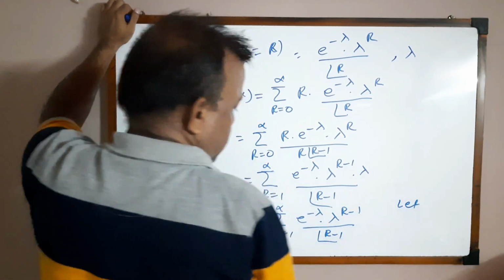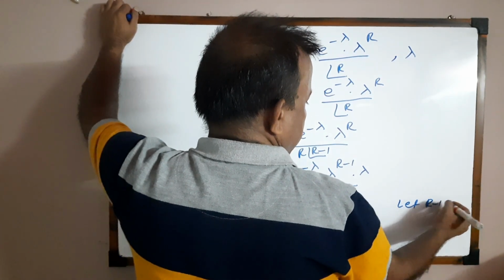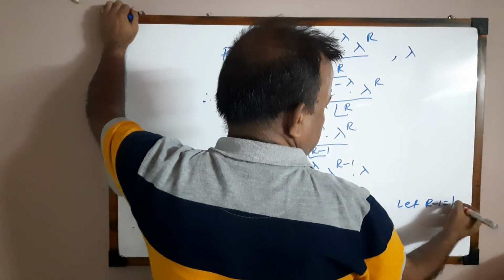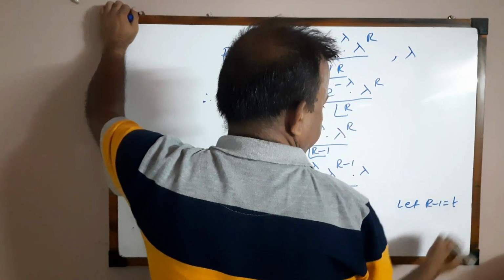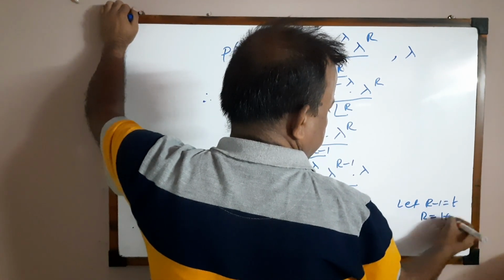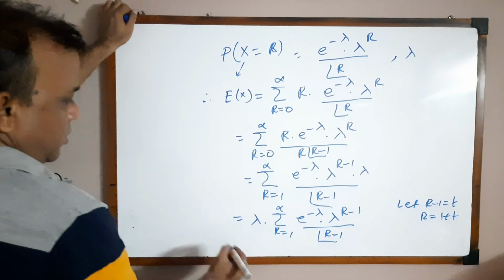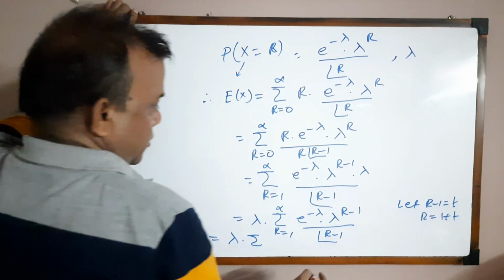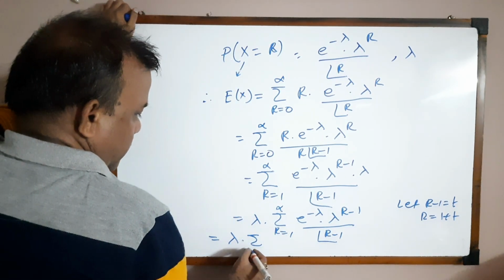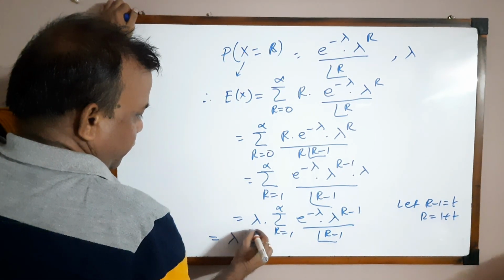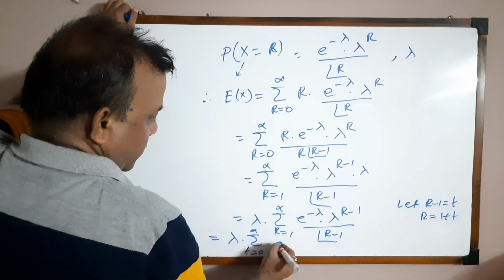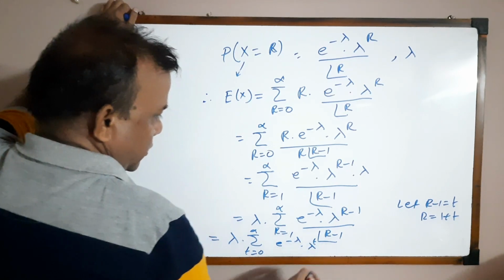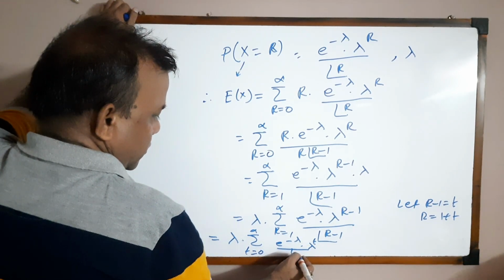Let us consider r minus 1 equals t. Therefore, r equals 1 plus t. Therefore, lambda into summation t equals 0 to infinity e to the power minus lambda into lambda to the power t by factorial t.